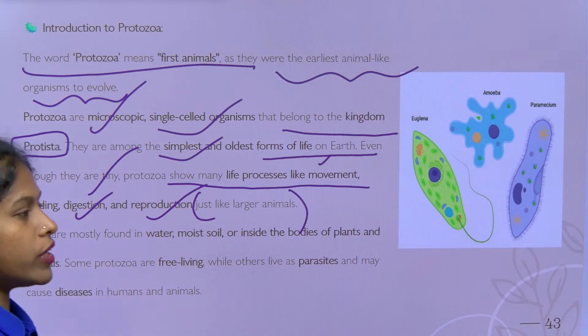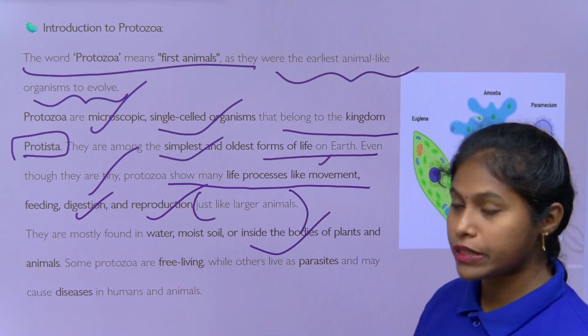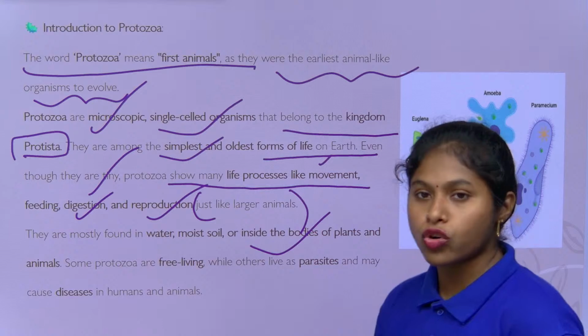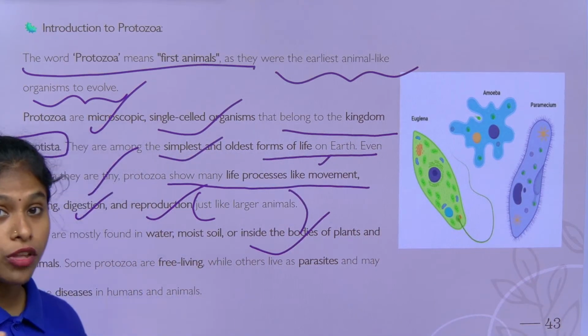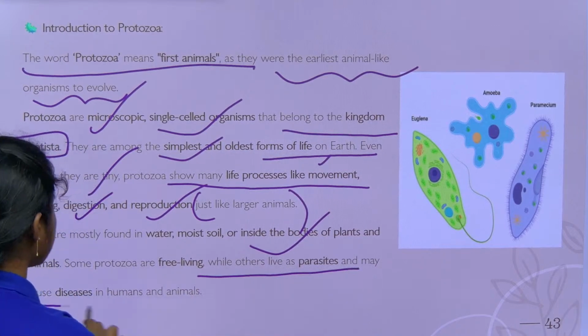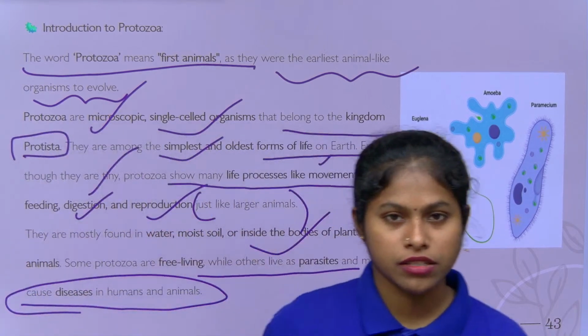They are mostly found in water, moist soil, and also inside the bodies of plants and animals. Some live inside our body for food and shelter, like food robbers. Some are very pathogenic and harm the host. Other parasites cause disease in humans and animals also. This is about protozoa, children. The word protozoa means nothing but the first animals, right?